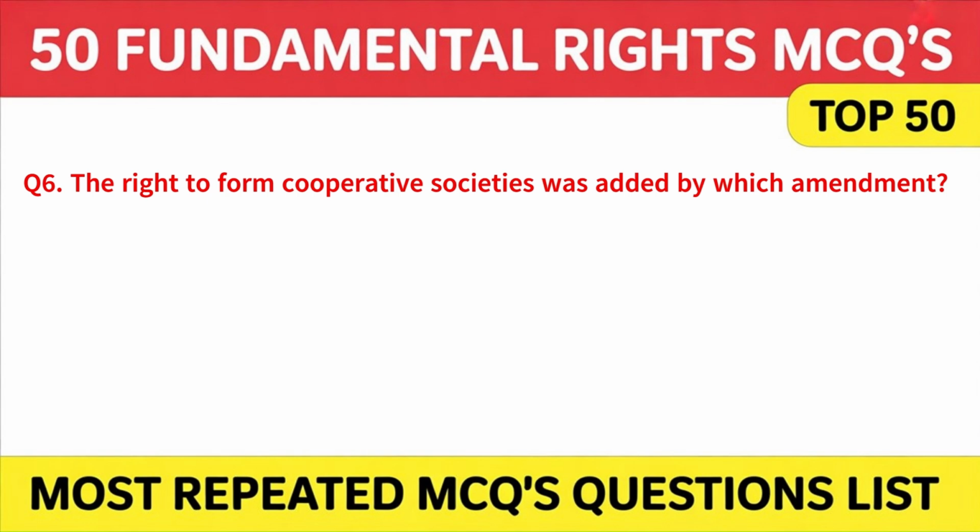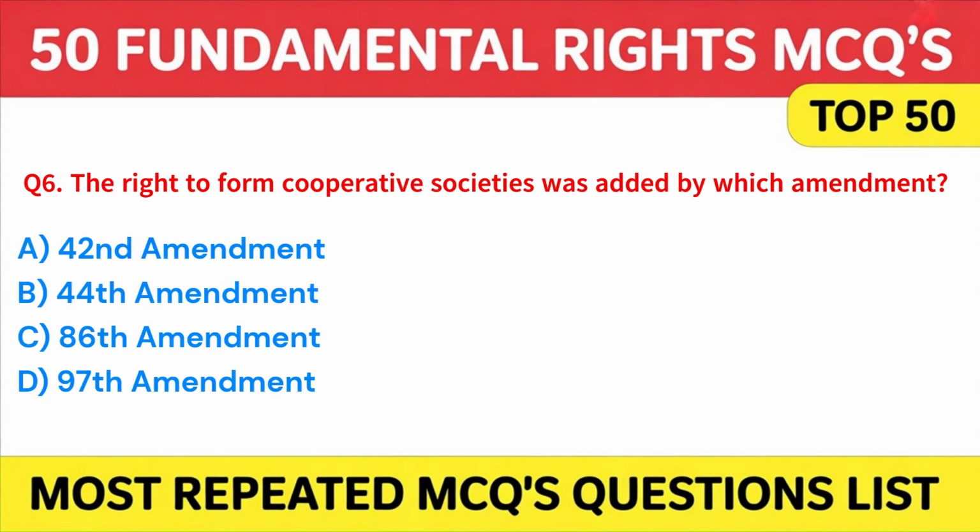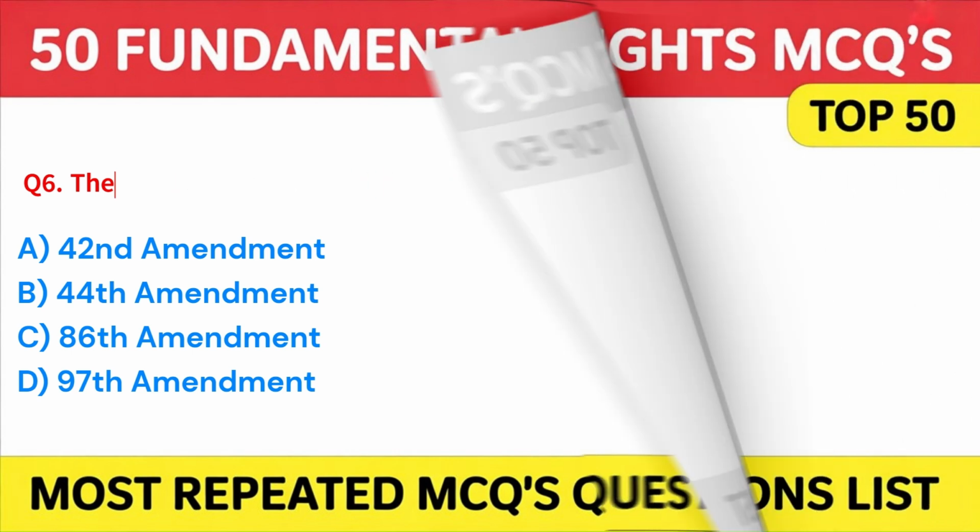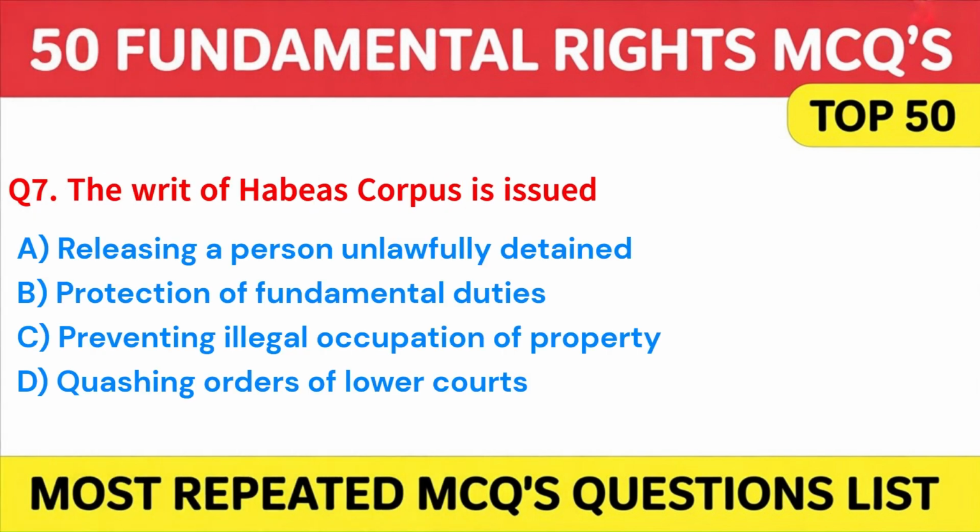A. 42nd Amendment. B. 44th Amendment. C. 86th Amendment. Or D. 97th Amendment. Answer: D. 97th Amendment. Here is the next question. The writ of habeas corpus is issued for A.